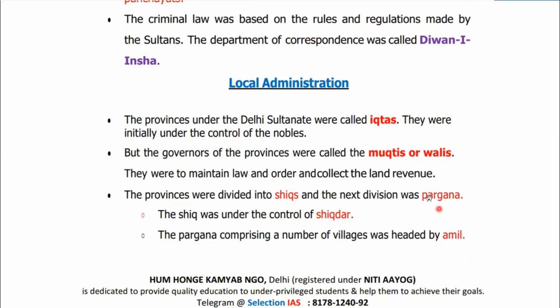Okay, remember this. So the head of the Sultanate was Sultan. The head of the provinces was Mukti or Wali. Then further these provinces were divided into Shiqs, and the head of the Shiq was Shiqdar. Now, this Shiq is further divided into Parganas. Okay. So the head of the Pargana was Amil.